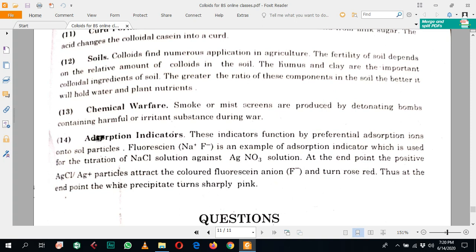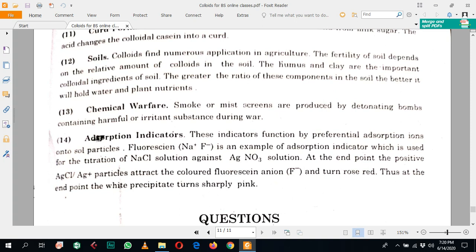The next example is soil, which also contains colloidal particles of clay and humus, and which is important for agriculture. If the concentration of this clay and humus is decreased, then the fertility of the soil is affected. Colloids find numerous applications in agriculture.